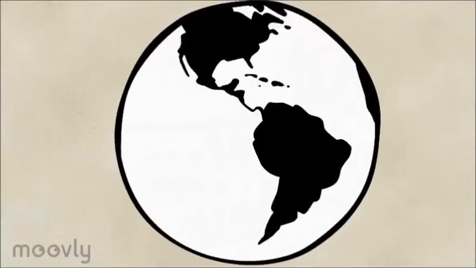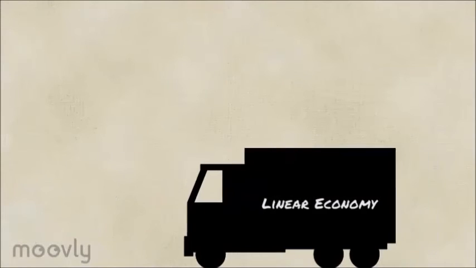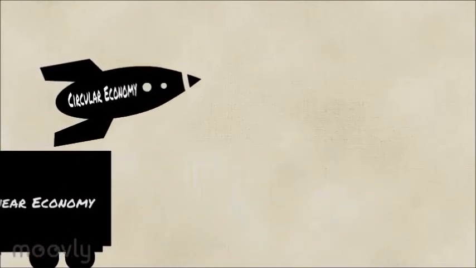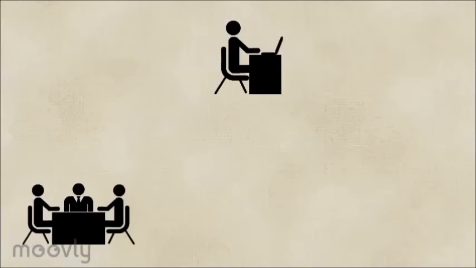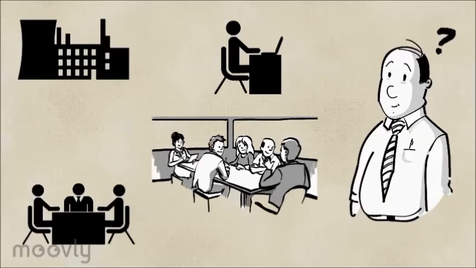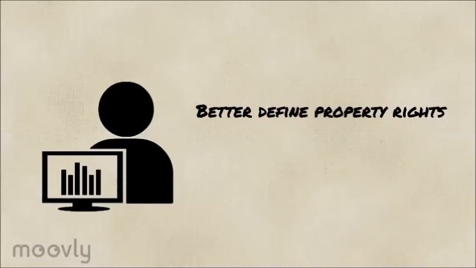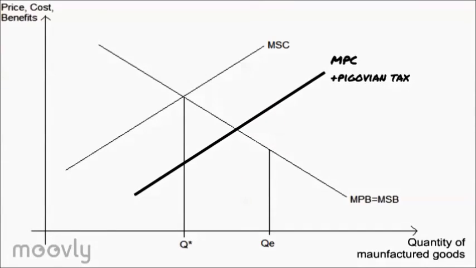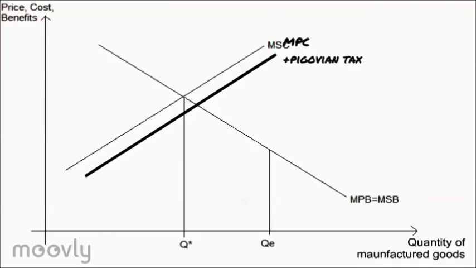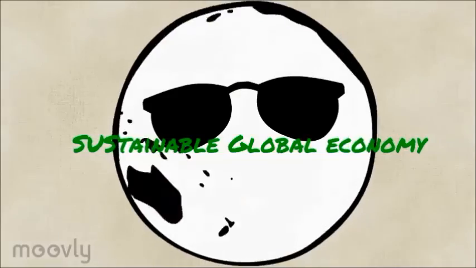Given how the circular economy is potentially going to disrupt current business models, it will take a while for all societies to adapt and internalize all the necessary practices. In the meantime, it will help if economies can better define all property rights and impose taxes on all economic activities that generate negative externality to move towards a global economy that enables environmental sustainability.